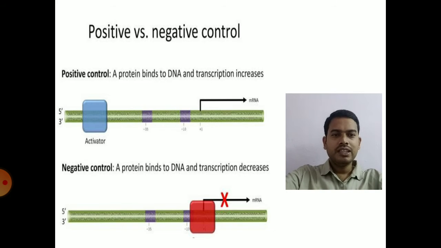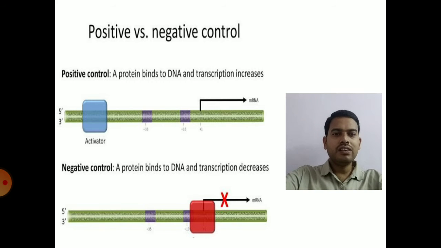That means it helps in expression of the genes, or it increases the DNA expression. That means it plays an important role in the process of protein synthesis. That is called positive control. So transcription is increased by the activator.